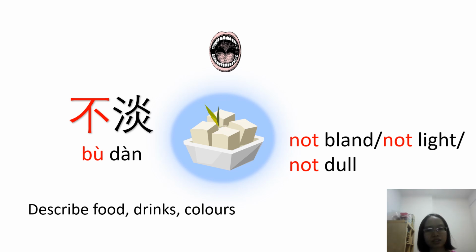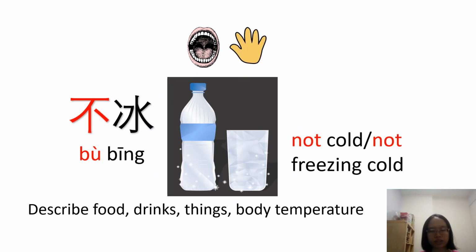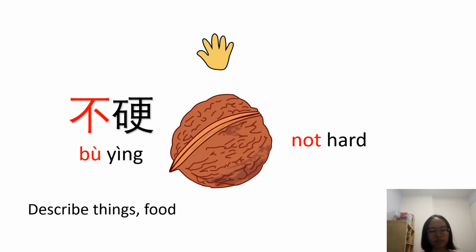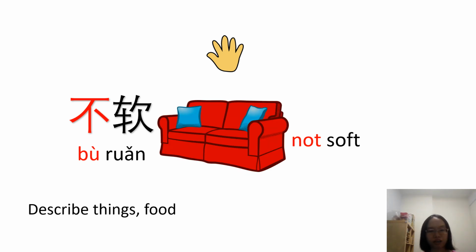Instead of 好冰, so cold or freezing cold, when you add 不, it becomes 不冰, which means not cold or not freezing cold. Instead of 好硬, so hard, when you add 不, it becomes 不硬, which means not hard. Instead of 好软, so soft, when you add 不, it becomes 不软, which means not soft.